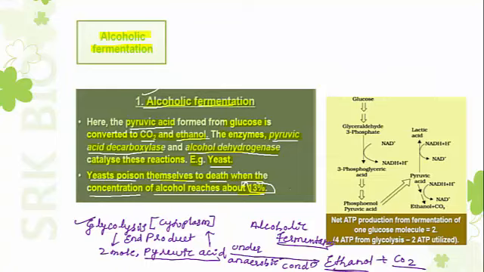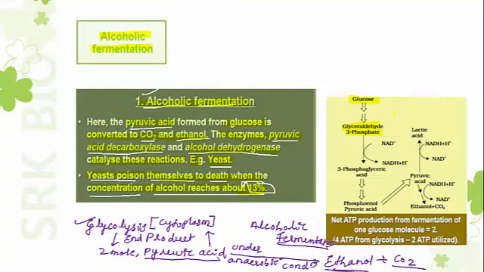Then moving to the schematic representation here. For alcoholic fermentation also, the initial step is glycolysis, started by the glucose molecule. After a series of reactions, glucose is converted into glucose 6-phosphate, which is converted into fructose 6-phosphate, then into fructose 1,6-biphosphate.